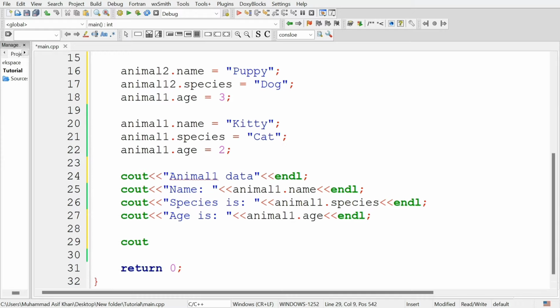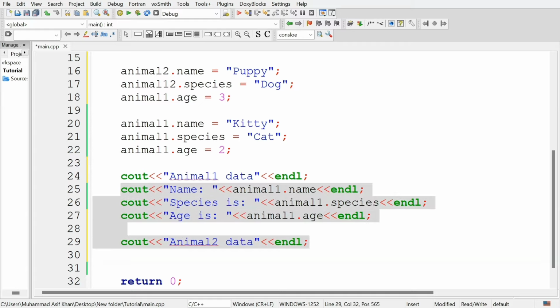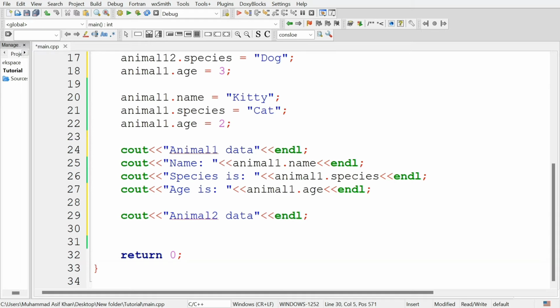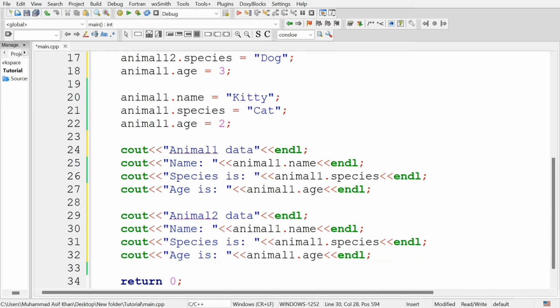So cout animal2 data, type this in double quotation marks, and display the name, species and age of the animal2 object. animal2.name, animal2.species, animal2.age.